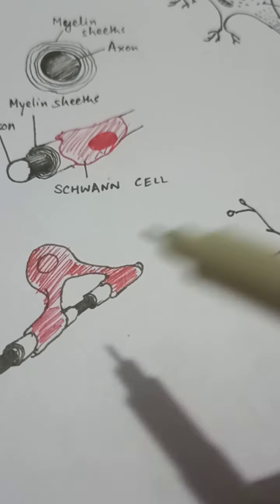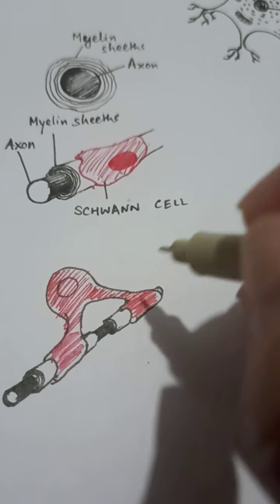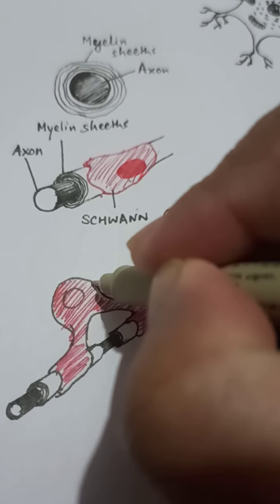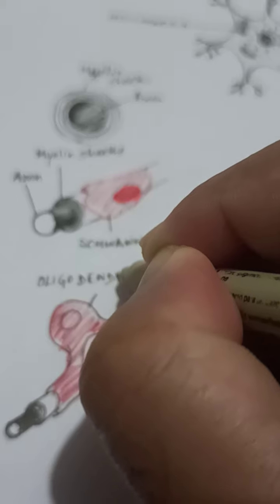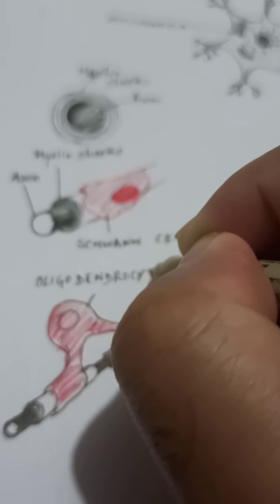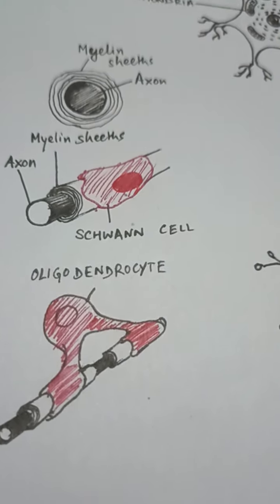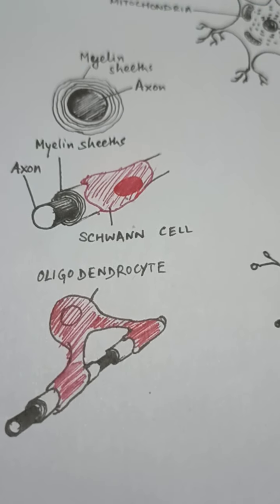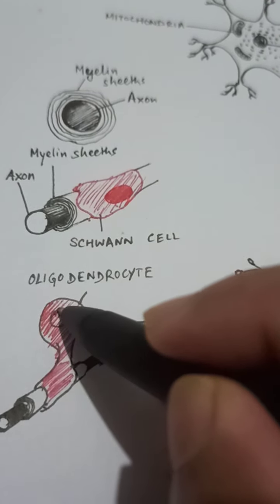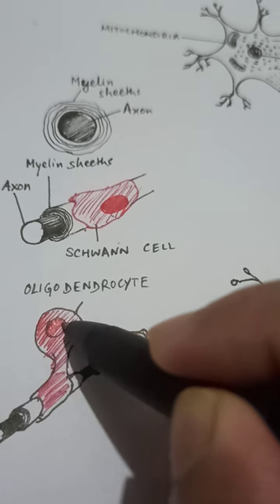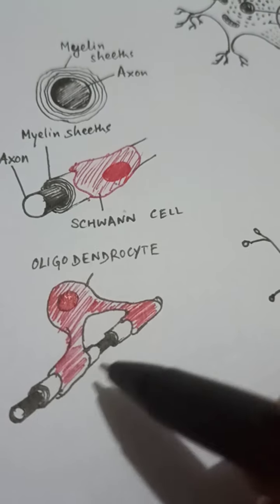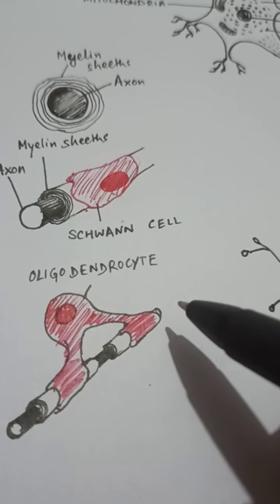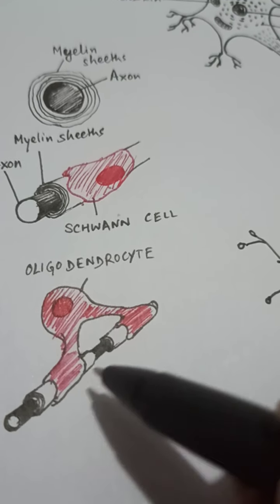This other cell which is there is called an oligodendrocyte. Now oligodendrocytes, like the Schwann cell, are responsible for formation of the myelin sheaths on top of the axon.